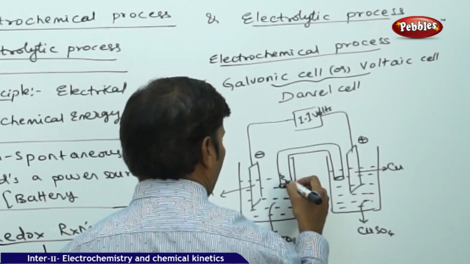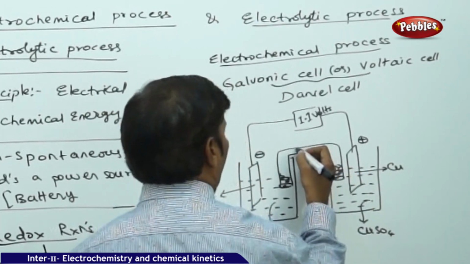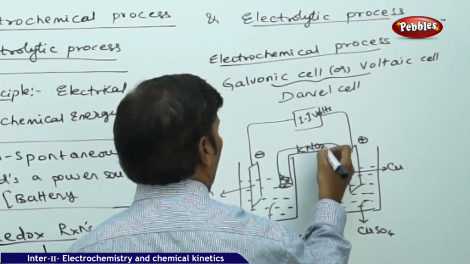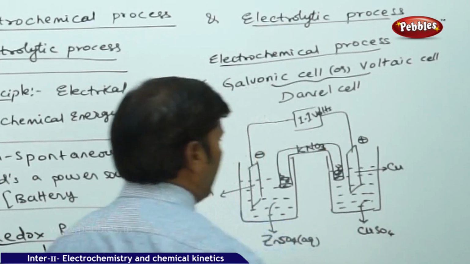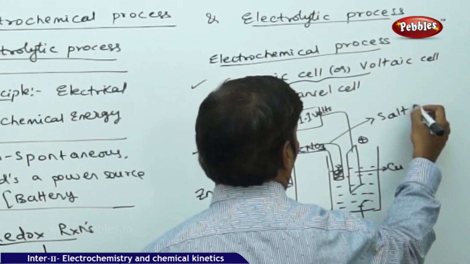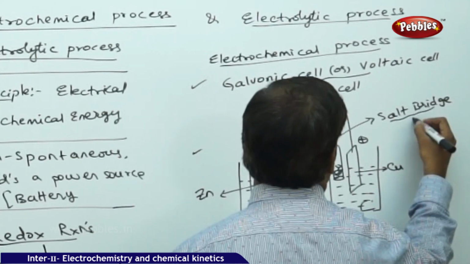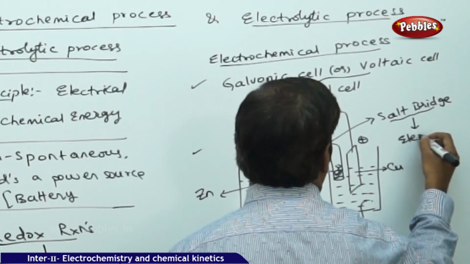It is mixed with agar-agar jelly at the two openings, and the salt bridge is filled with the salt potassium nitrate. This is the salt bridge. The salt bridge always maintains electrical neutrality.